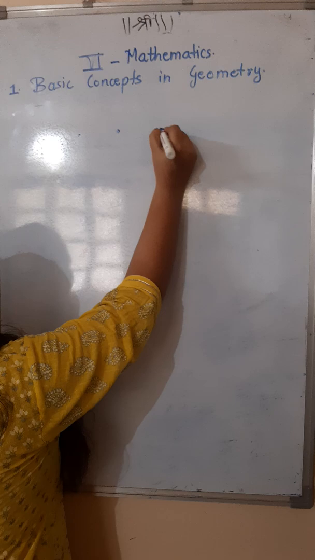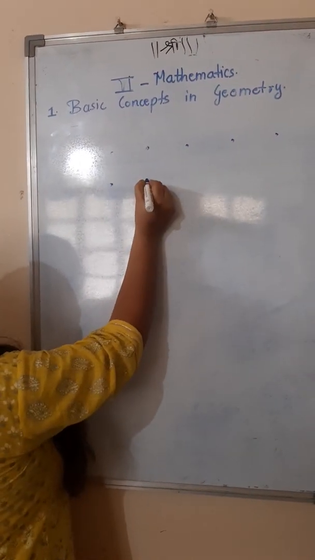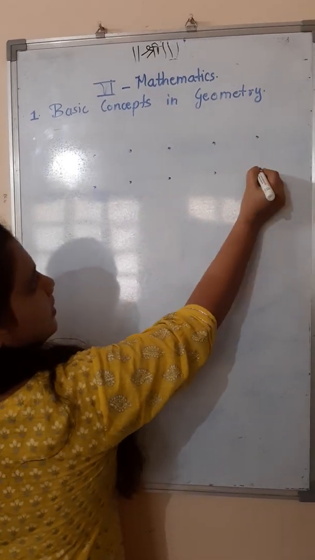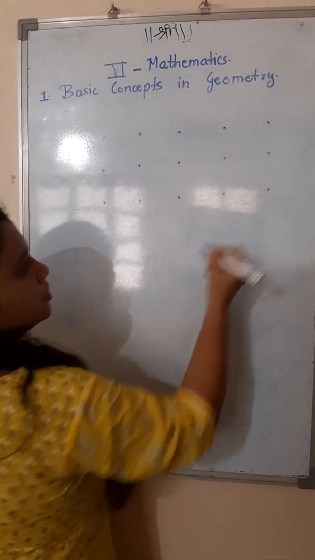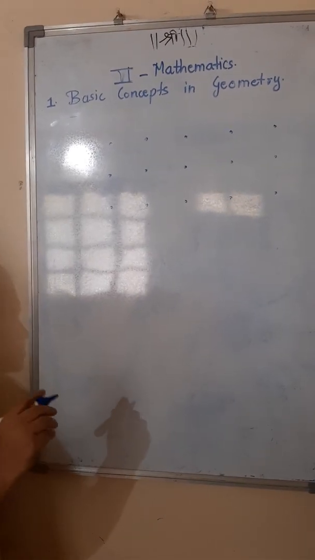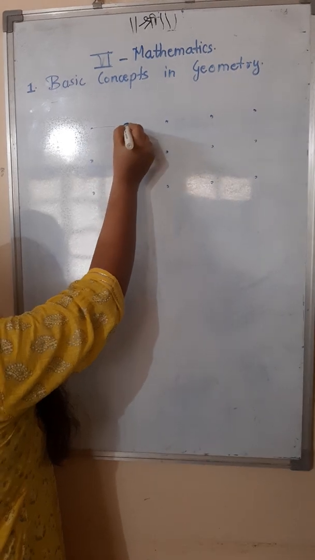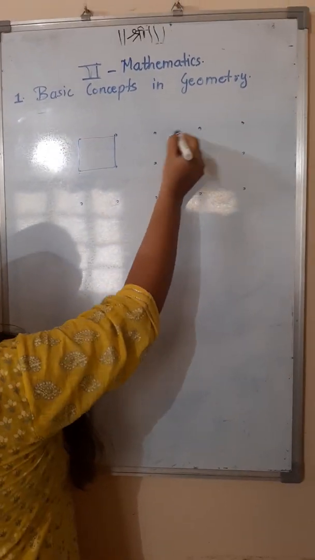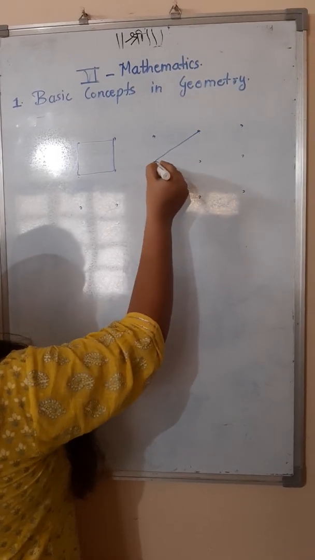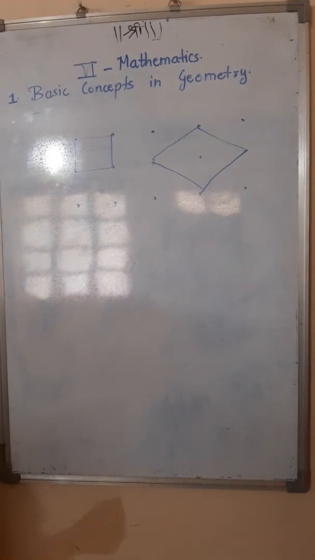They used to draw dots at a certain distance from each other in this way, and then they used to join these dots and prepare different designs out of it. For example, they used to make in this way. Otherwise, they used to join two points and prepare certain designs out of that.